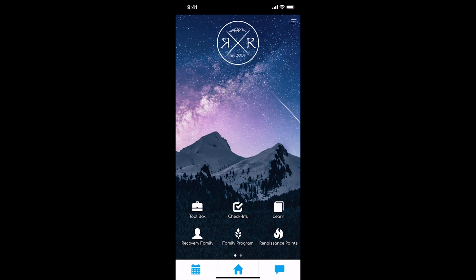Now, one thing I do want to remind you of is when you sign up for this app, if it asks you to accept notifications, definitely click yes, because we're going to send you notifications every day to remind you to do your check-ins. You don't want to forget that, guys. These points are going to add up.